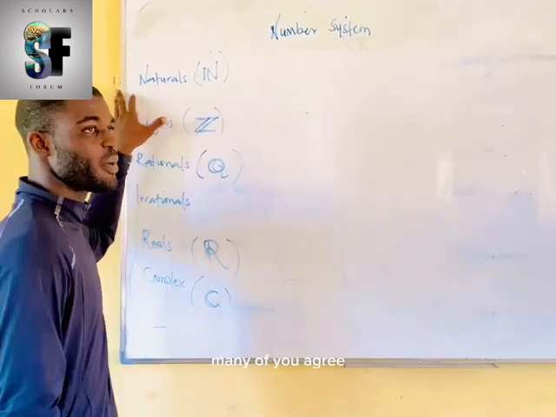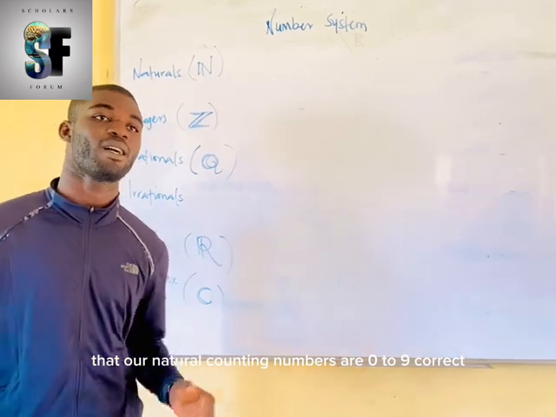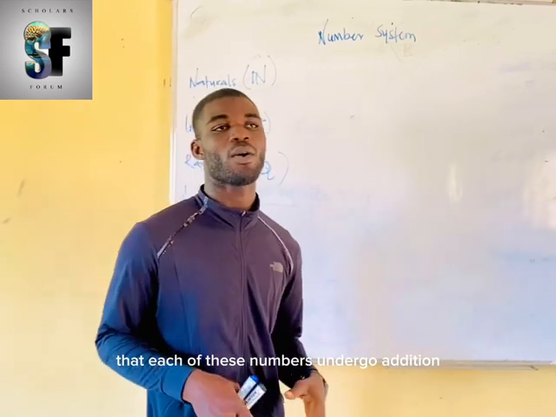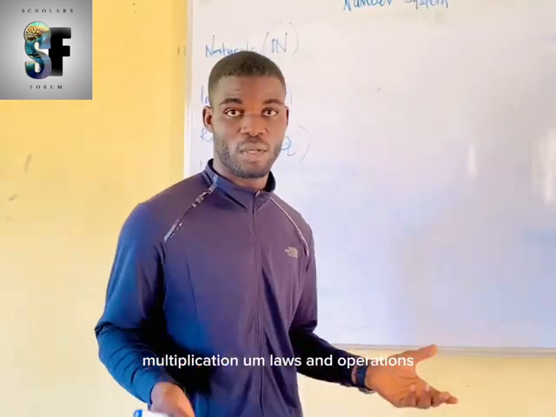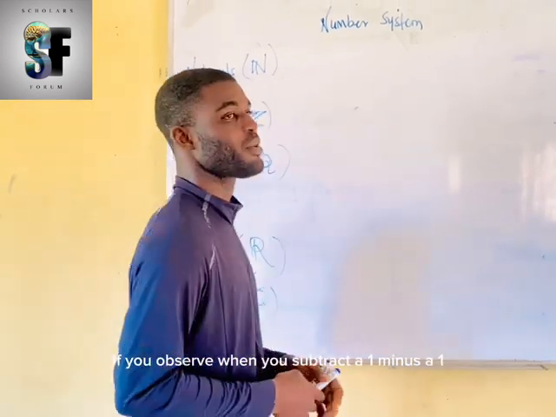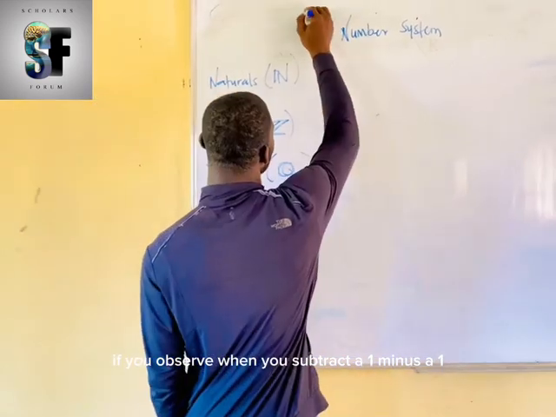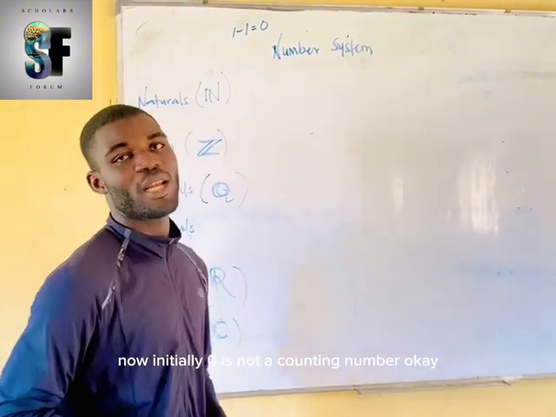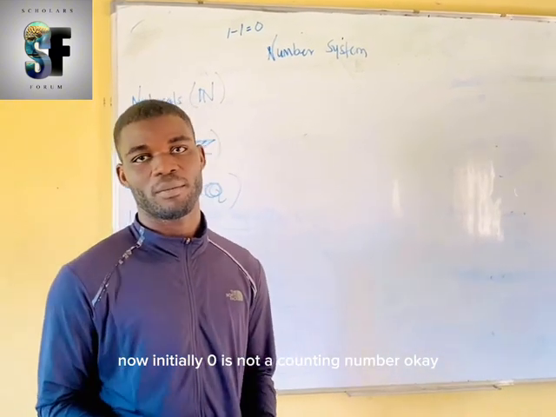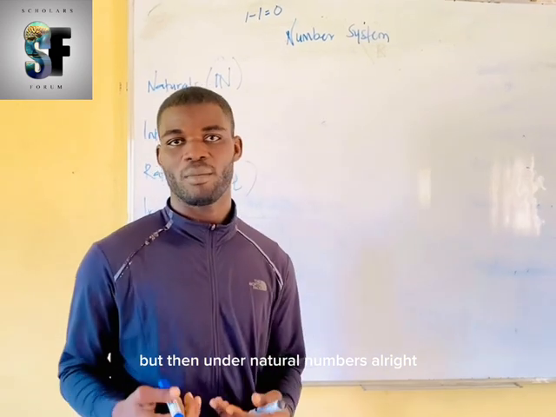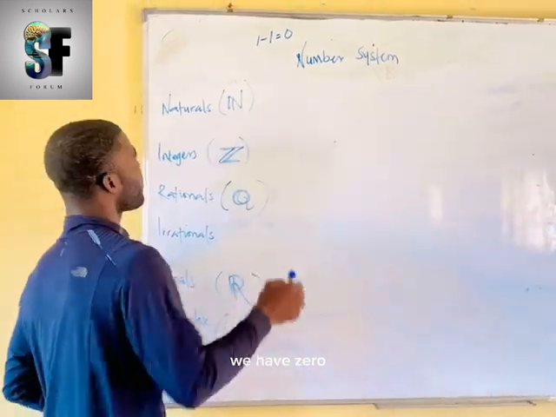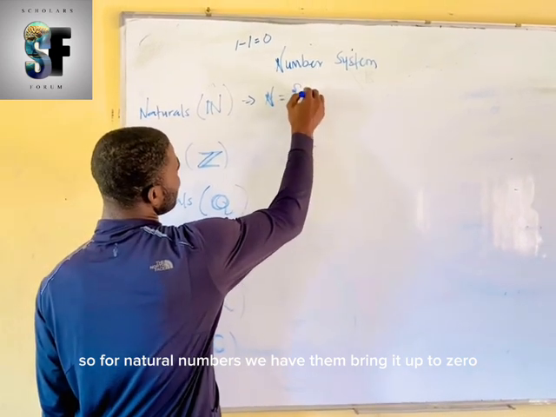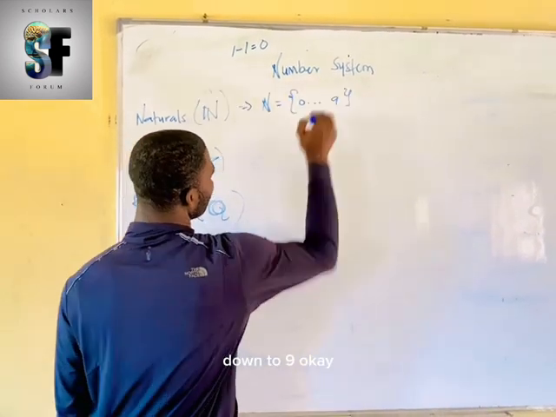Now, the natural systems, many of you agree that our natural counting numbers are 0 to 9, correct? Okay, now do not forget that each of these numbers undergo addition, subtraction, division, multiplication laws and operations. If you observe, when you subtract a 1 minus a 1, it gives what? A 0. Now, initially, 0 is not a counting number. Okay? But then, under natural numbers, alright, we have 0. So for natural numbers, we have them being equal to 0 down to 9.